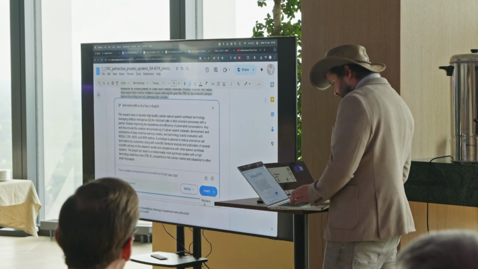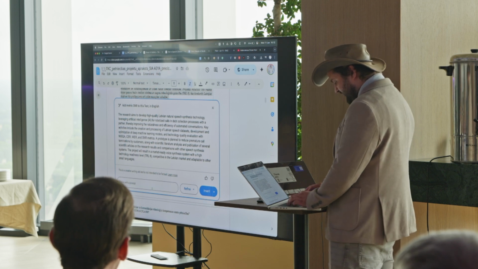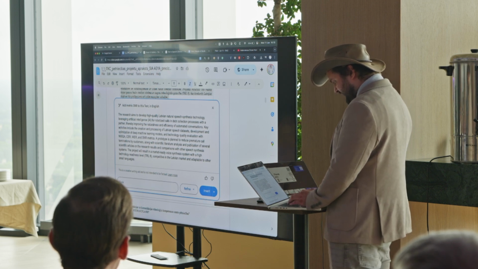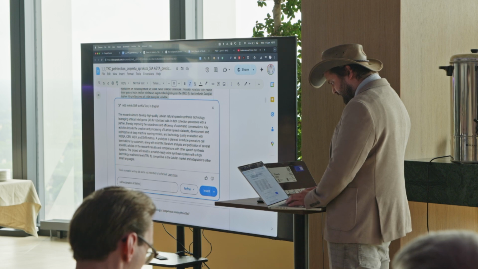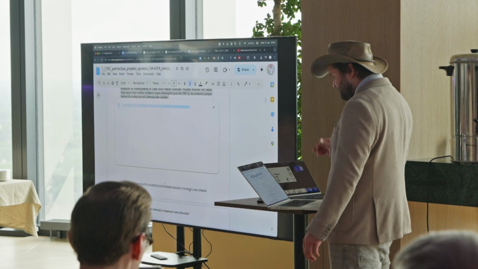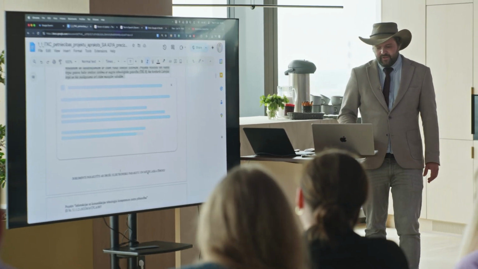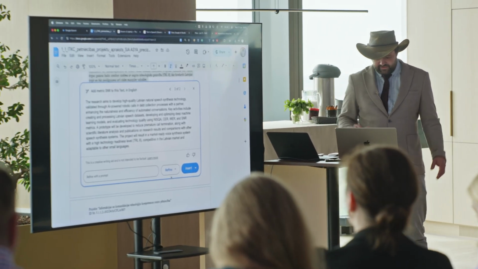Let me do this. If I think that this is not enough, add explanation of SNR to the paragraph, and refine. It will add the explanation, and it understands the context.